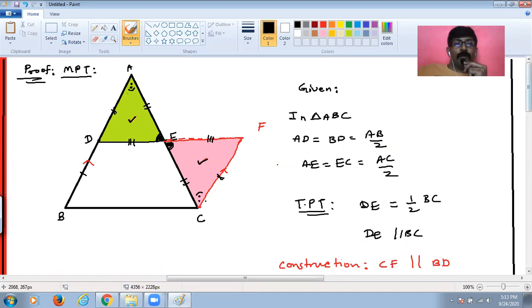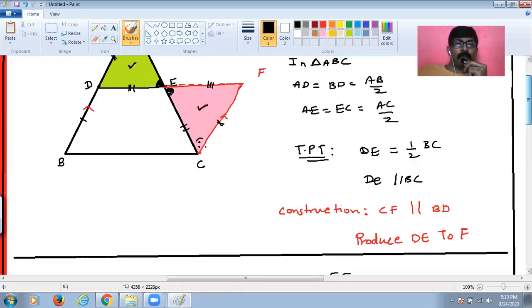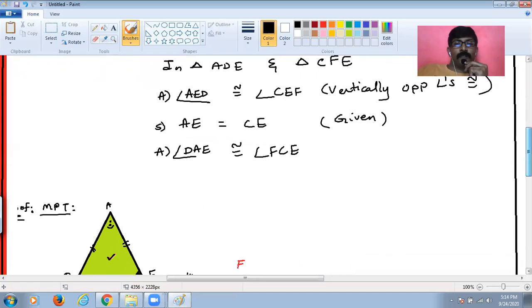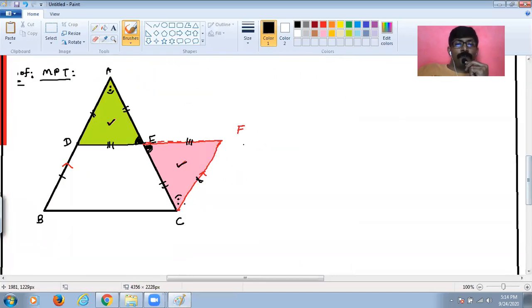Because these two lines are parallel, so they become Z angle. So we call it alternate angles are equal. I hope everyone understands what alternate angles are, isn't it? So angle DAE is congruent to angle FCE, because alternate angles are equal.